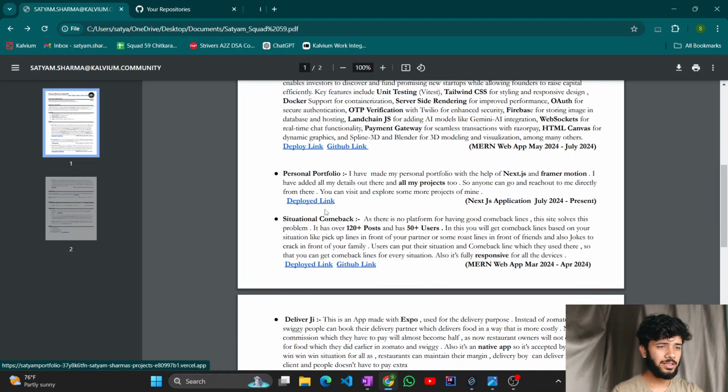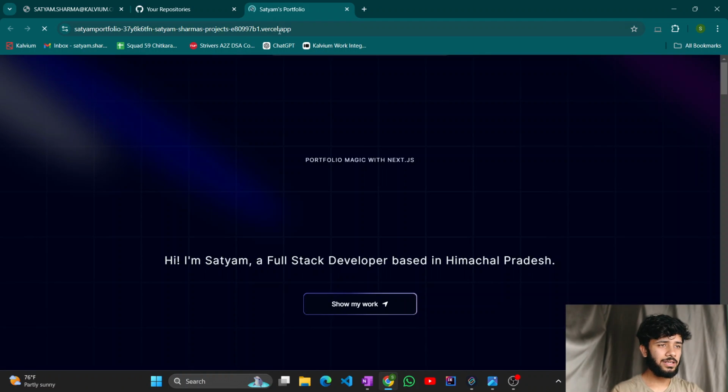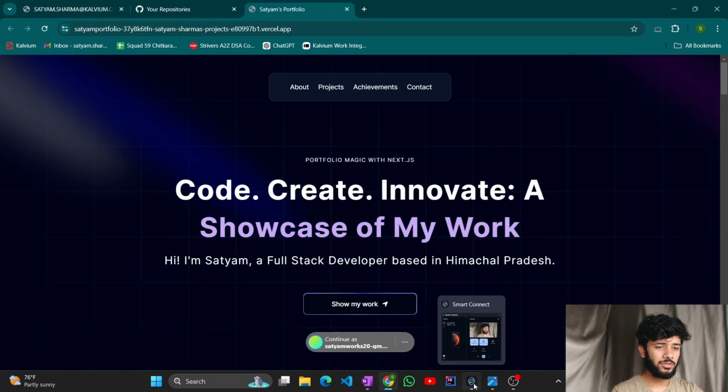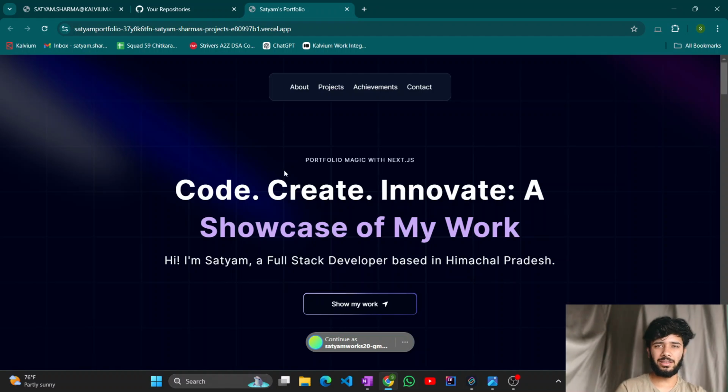So now let's see this also. Why wait for this? This is basically Next.js. In my resume, I haven't added it because I'm still learning it. This is my first project in Next.js. By the way, this is quite a long thing. If I have to prioritize my projects, this comes at the last.